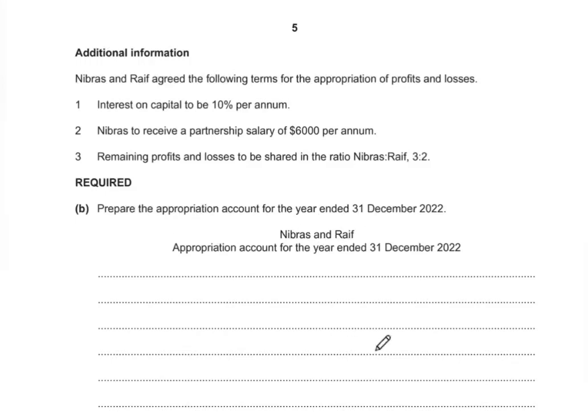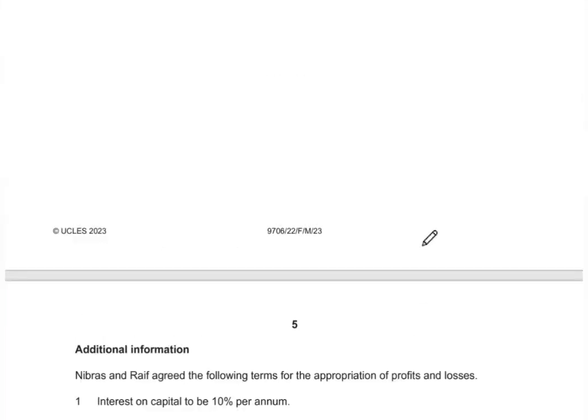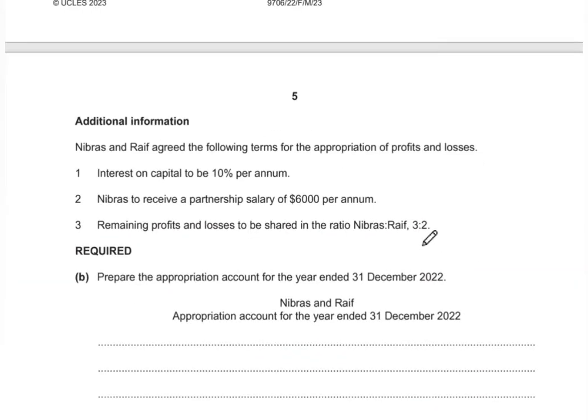One thing that I like to refresh over here is that previously the partnership topic did include retirement and addition of partners in your AS syllabus, but this is the first time that it has been removed, and now you only have the appropriation account, and there is no actual retirement or addition of partner where we had to prepare that revaluation account. So this is just a simple appropriation account for Nibras and Raif.